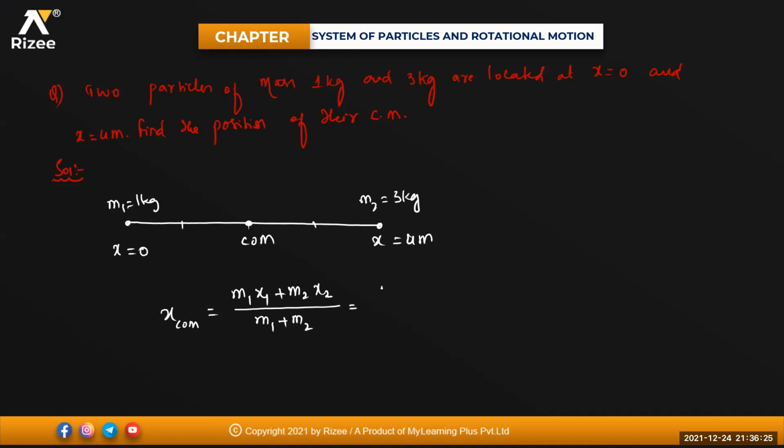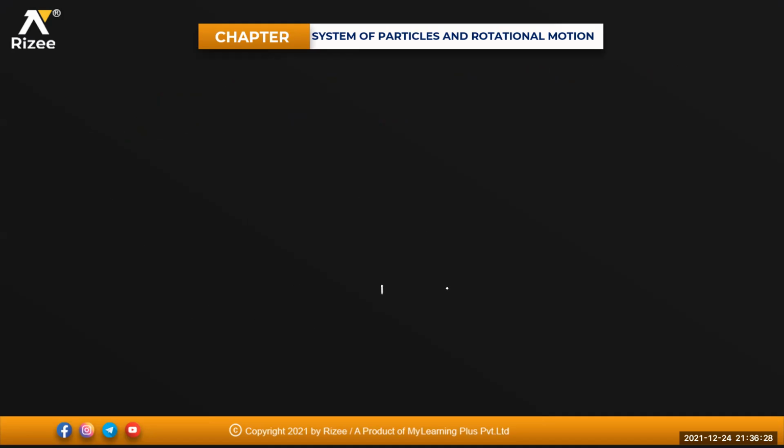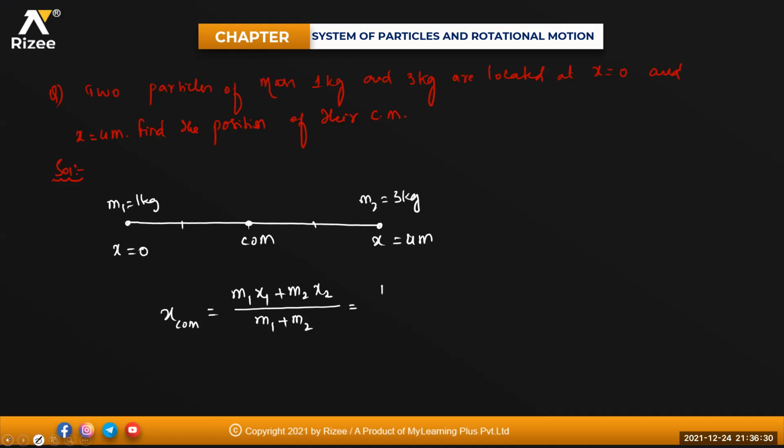M1 is 1 kg into x1, which is 0, plus M2 equals 3 into x2, which is 4, divided by 1 plus 3. So that is 3 into 4, which becomes 12 divided by 4. So this will be equal to 3 meters.